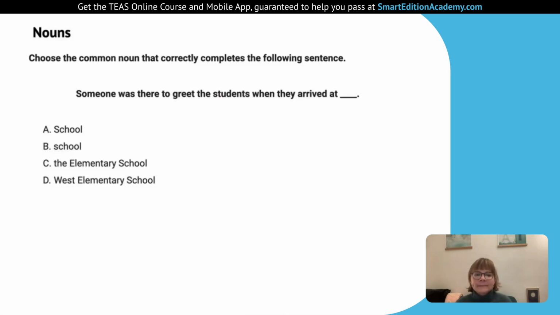Next one says the elementary school. Well, this would not be a common noun if it's capitalized. It's a bit strange. It shouldn't be capitalized because this is not the full name. It would have to have a word before it, like answer D. But either way, it's not a common noun. At least it's not a correctly written common noun because they have capital letters in there. So let's eliminate that. And the next one, West Elementary School, that's the official name of the school, which makes it a proper noun, and it's not the common noun we're looking for in this question. That's B.